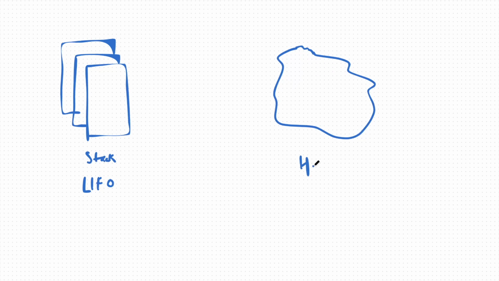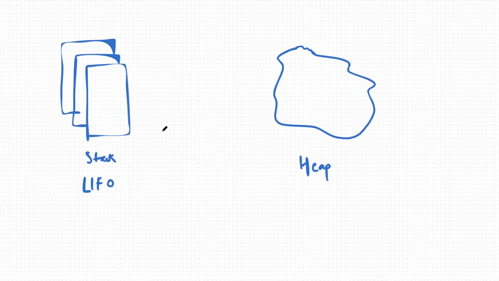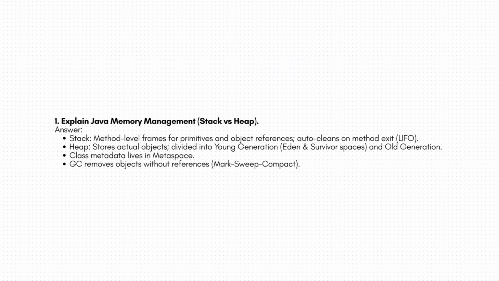First of all, when the interviewer asks you to explain the Java memory management system, you have to tell that the memory in Java is managed by the JVM, the Java Virtual Machine. JVM is the one responsible for managing the memory for Java. And where is the data actually getting stored? The data is stored in RAM. Whatever data, variables, or classes you define, everything is stored in RAM.